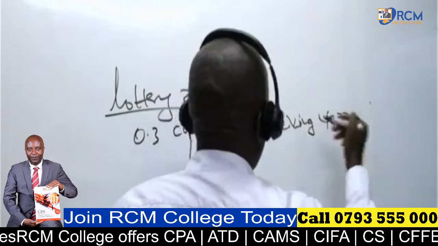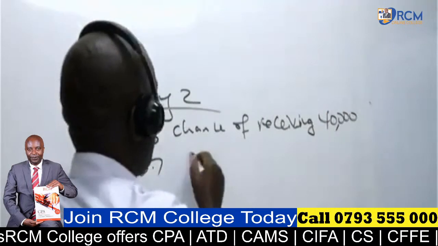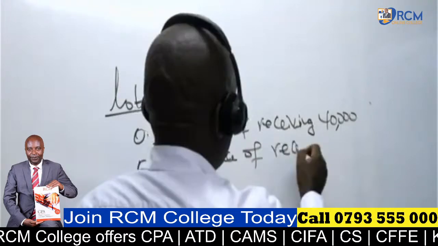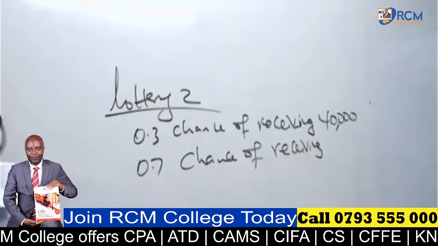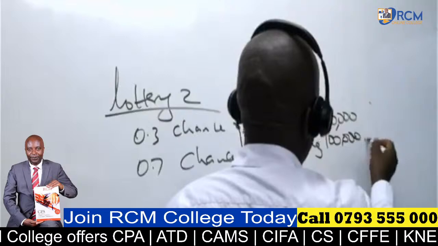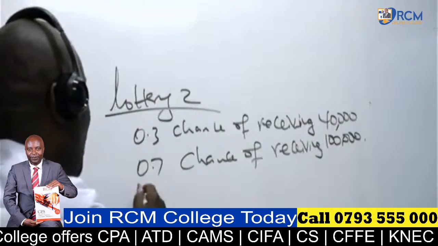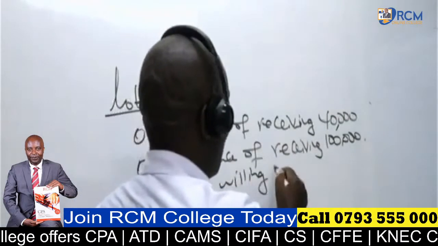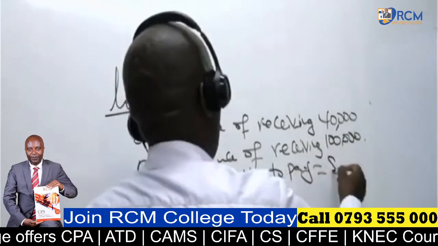And then we have 0.7 chance of receiving 100,000, in rahisi sana. And then the amount willing to pay is 85,000.